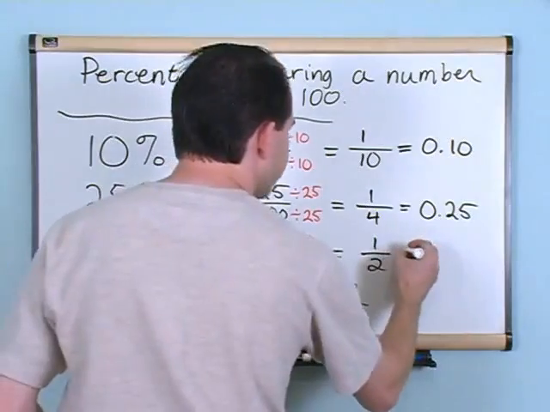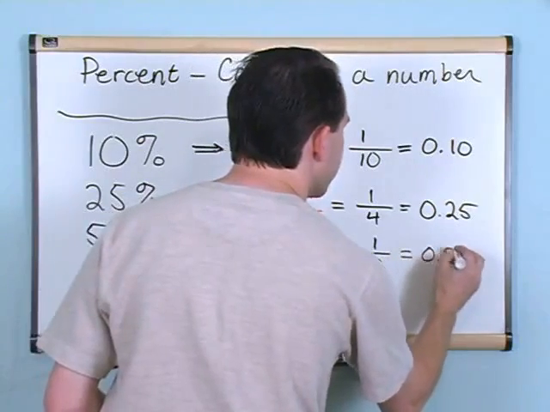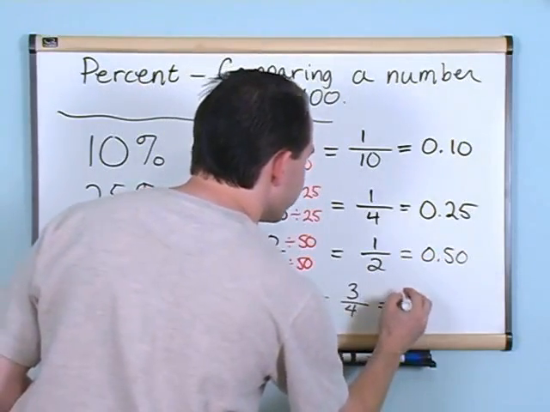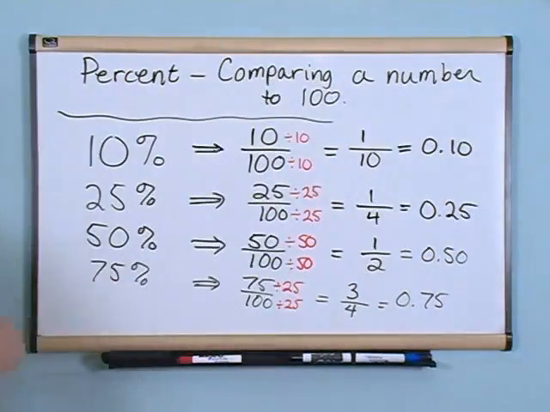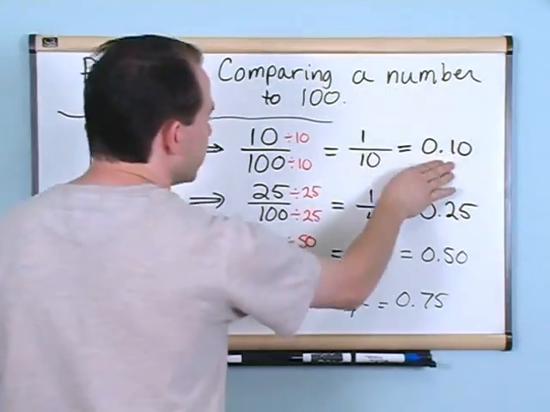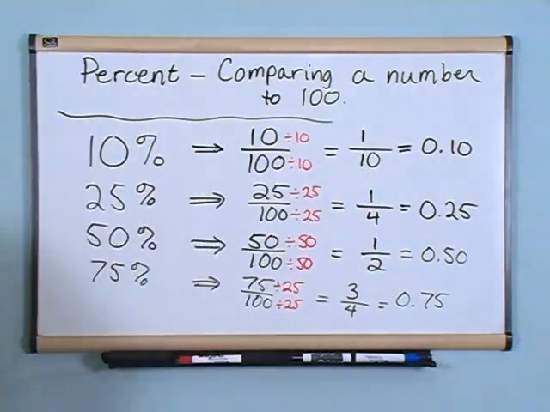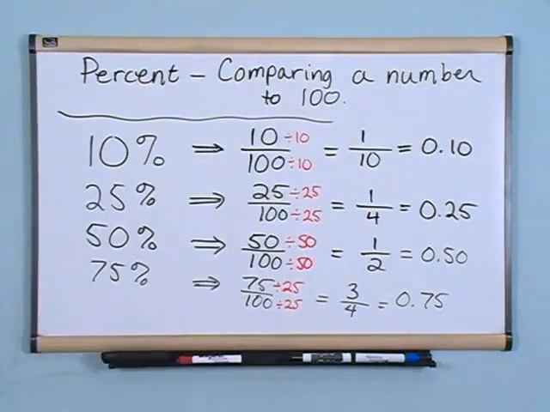So backing up a second, over here 50% is 0.50 and 75% is 0.75. All you do is take the percentage and move the decimal point 2 places to the left. Lots of problems may give you a percentage and say, find the decimal. Okay, you just move the decimal point 2 places to the left, and that's the answer. It's really simple. And if they ask you to convert it to a fraction, you just take the percentage, put it over 100, and simplify the fraction.